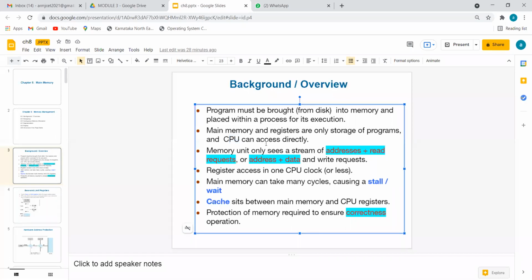Now, very important: what 2 operations do we perform on memory? One is the read operation and another is the write operation. What are the 2 things we need for a read operation? A very simple question: you have a textbook in your personal library and you want to read chapter 3.